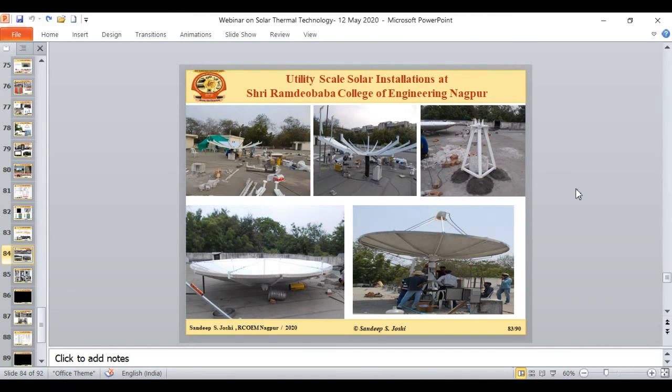These are the actual photographs of the installation. You can see this is the 12-segmented parabolic dish collector which is installed at the site. This is what all those civil requirements are for, because the dish has around 500 kg weight as a single dish, and is equipped with a 2-axis tracking mechanism. So we went with the tripod type of system. This is the entire dish which is installed at the site.